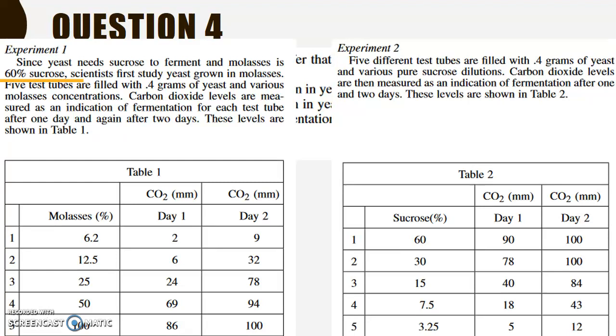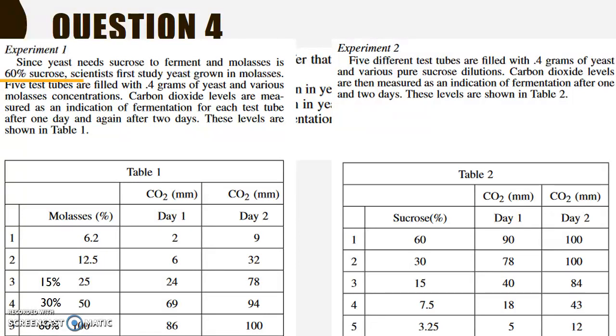Now, this is a little tricky, and this is why I was telling you to pay attention earlier. Notice here that this says 60% sucrose for molasses. So, if my percent molasses is 100%, that means that my percent sucrose is only 60%. If my molasses is 50%, my sucrose is 30%. My molasses 25%, then my sucrose is 15%.